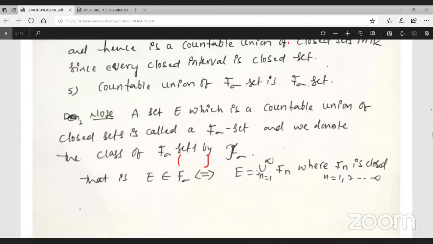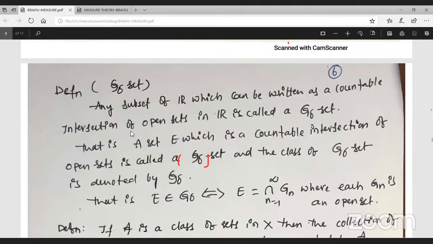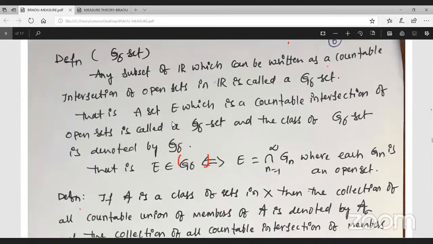Now, which is a countable union of closed sets, a class of F sigma sets. G delta set: a countable intersection of open sets, we have a definition. G delta set, a class of open sets.